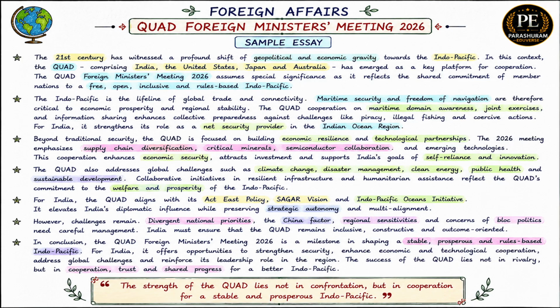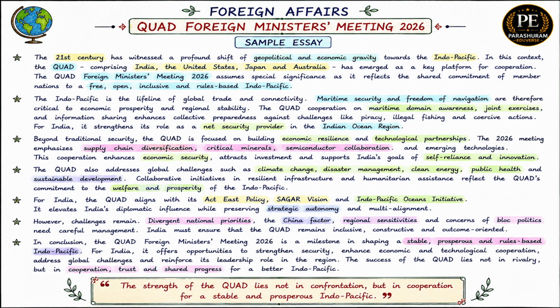Maritime security. Here explain the importance of sea routes, freedom of navigation, maritime domain awareness, and the India SAGAR vision. Show how Quad cooperation strengthens security in the Indian Ocean region. Economic dimension. Discuss supply chain resilience, trade connectivity, infrastructure development, critical minerals and semiconductor cooperation. Explain how these initiatives benefit the Indian economy and technological innovation.